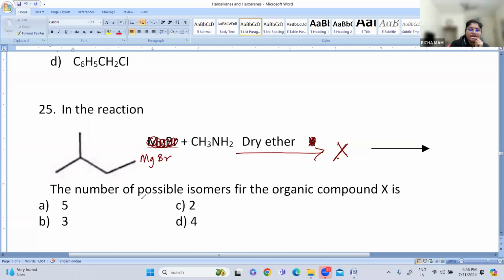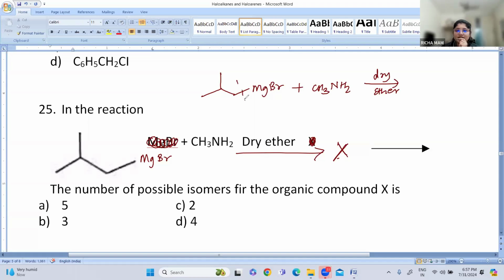Can you tell the answer? What is the compound formed here? Let me write the reaction here. So when the MgBr compound reacts with methyl amine in the presence of dry ether, what will happen?